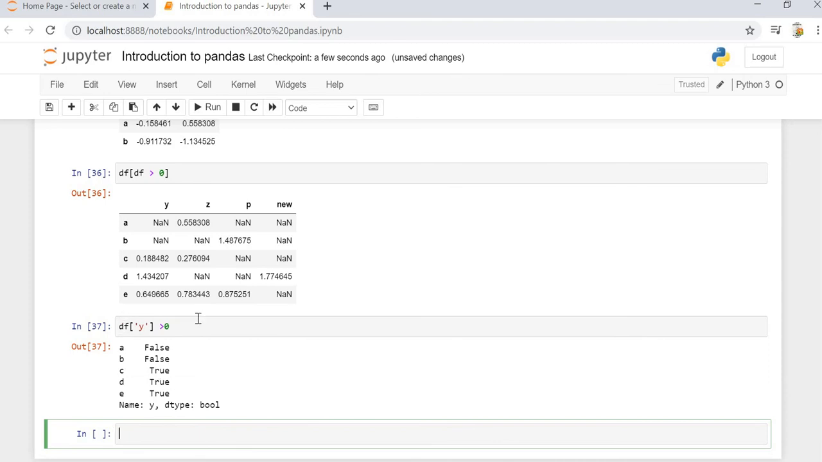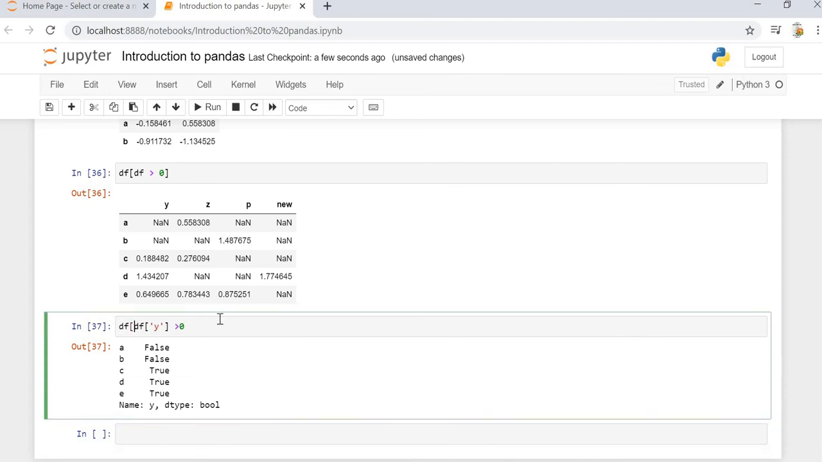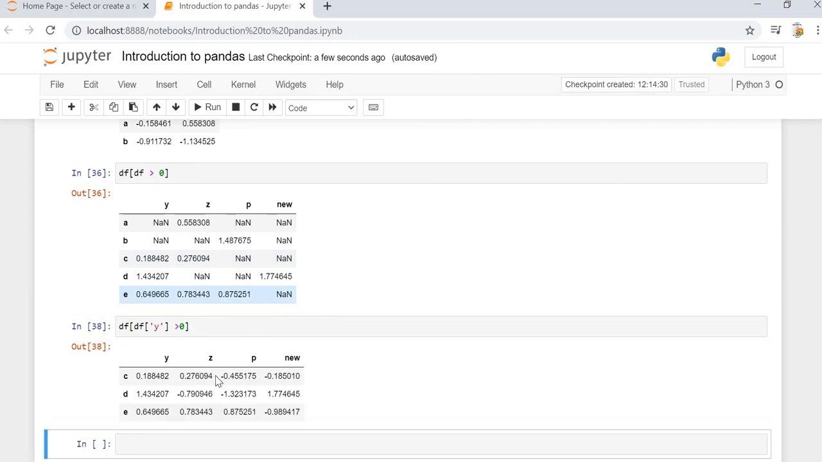Okay. Now if we cast it inside df, then we are going to get only the rows wherever the condition is true for df of y. Okay. We will not be getting any NaN. We'll only be getting those 3 rows for which the df of y is greater than 0.